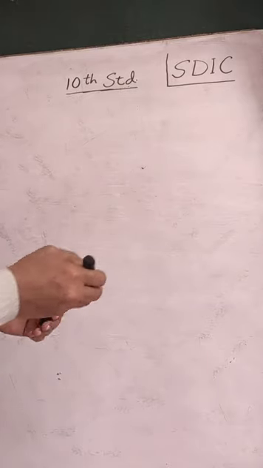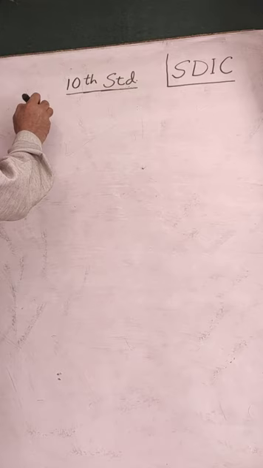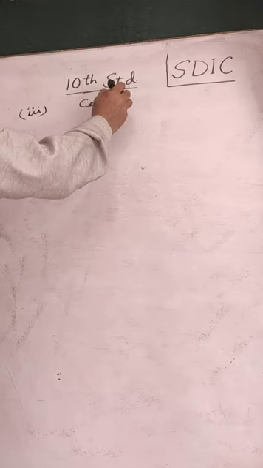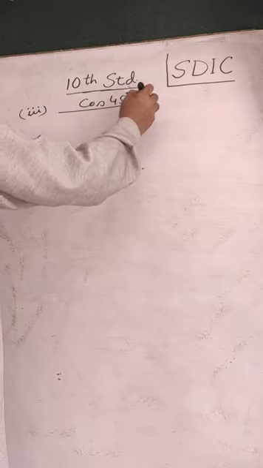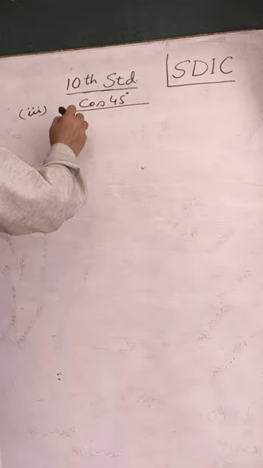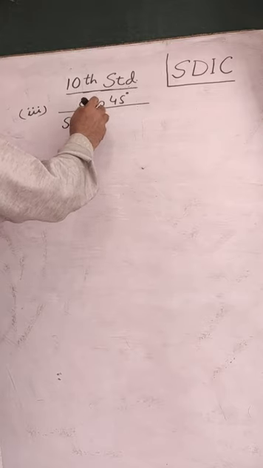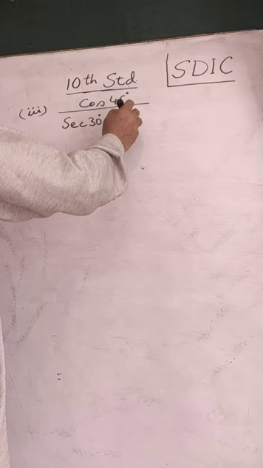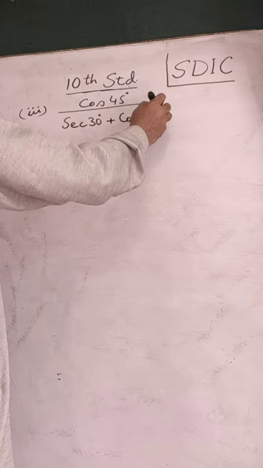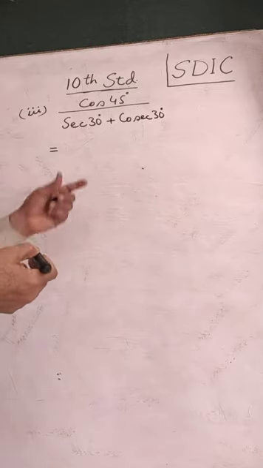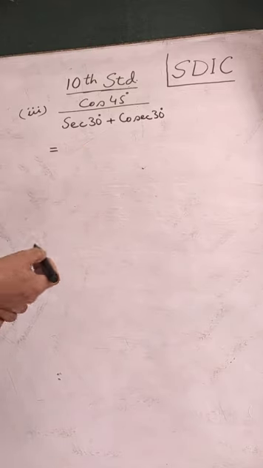Part number 3. It is cos 45 degrees whole divided by sec 30 degrees plus cosec 30 degrees. Now use the values. Values are with you.